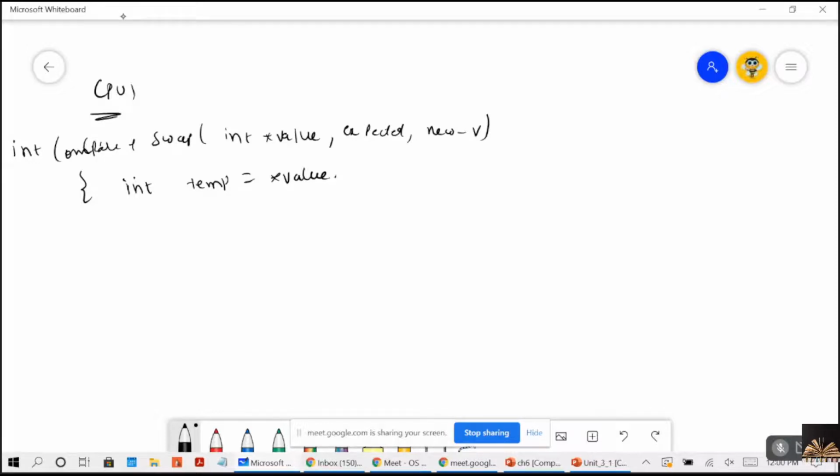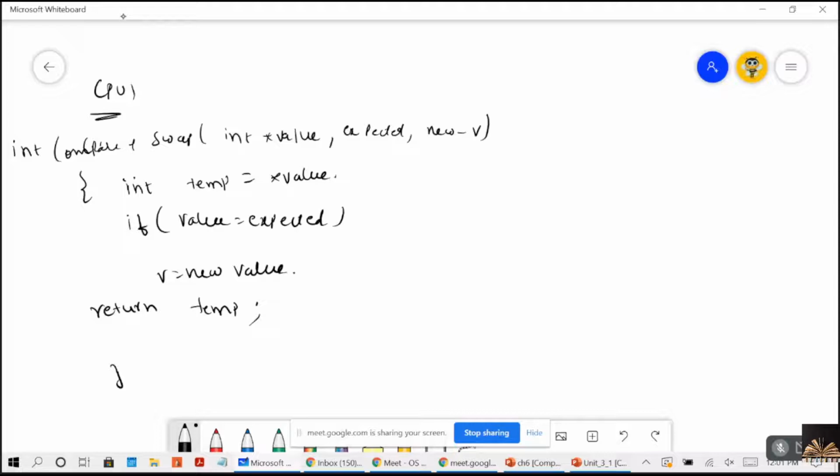Now, we check the condition. If value is equal to expected, then value will be new value, and it will return temp.